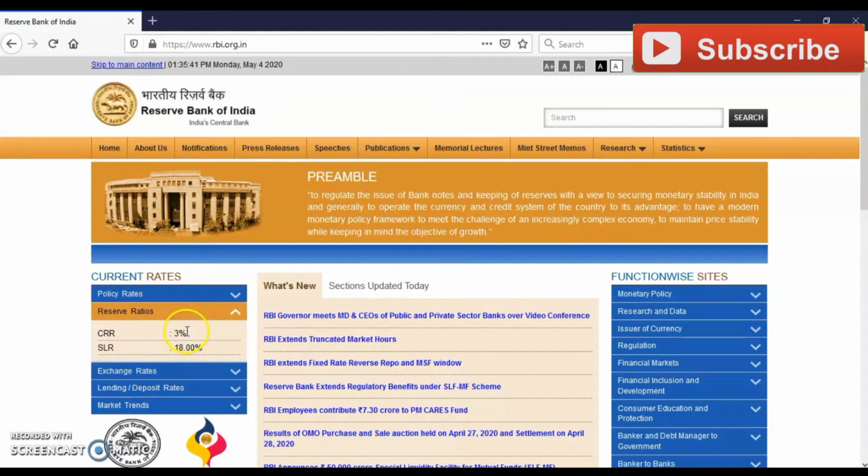CRR means the reserve which a commercial bank has to keep with RBI in its current account, that is 3%. SLR is called statutory liquidity ratio, which a commercial bank has to keep with itself, like securities, gold, short-term securities or liquid assets. This is 18%. Means if you have 10,000 rupees with a commercial bank, only 82% the bank can give as a loan. 18% the bank has to keep as reserve with itself. So these are the rates.